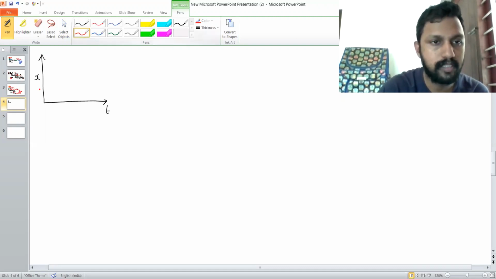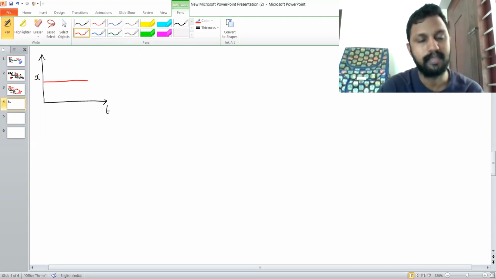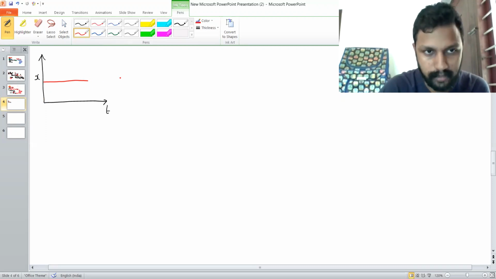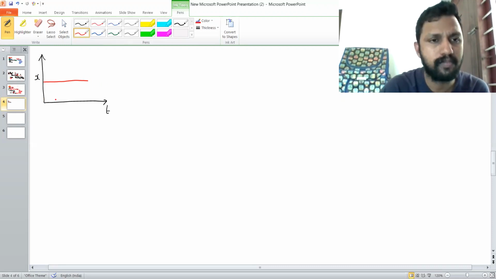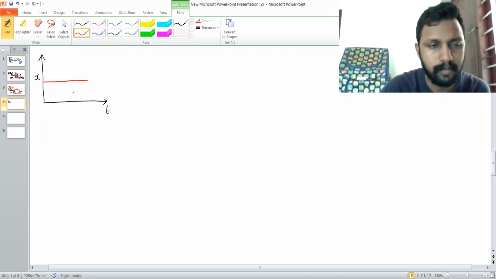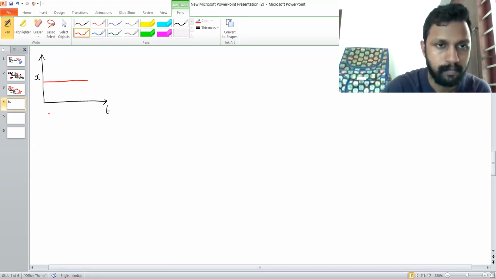If the displacement time graph is like this, in this case the displacement time graph is a straight line parallel to time axis. What we can understand from this graph is, as the time is changing, the position is not changing. As the time is changing, the position of substance is not changing.